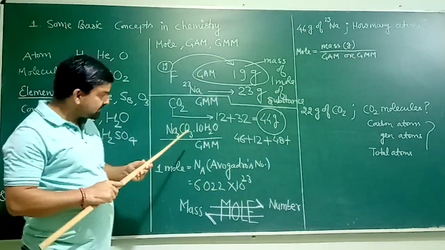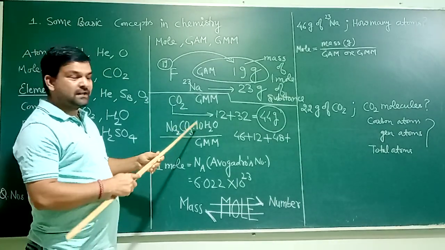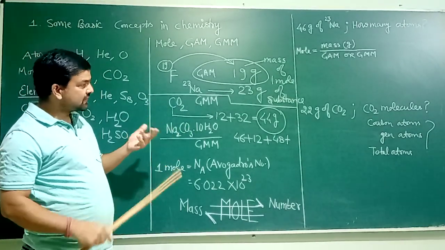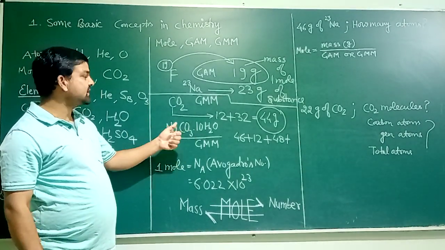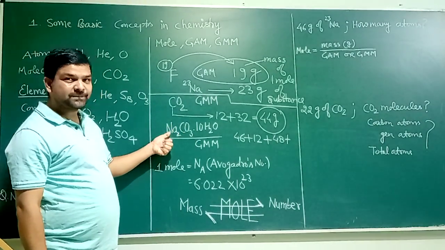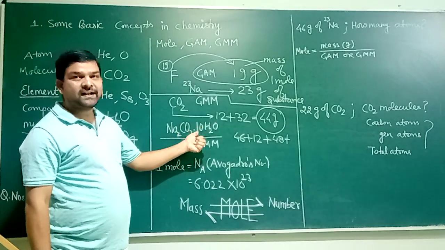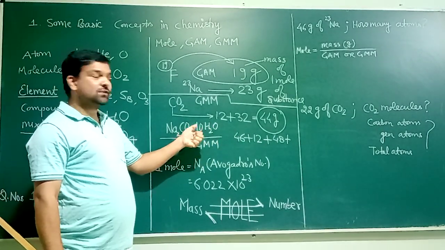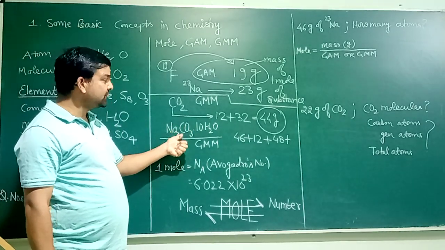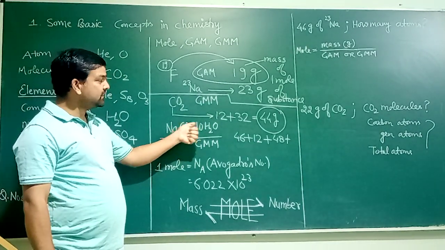Now here do not apply mathematics. This dot does not represent multiplication. When you need to calculate gram molecular mass, this dot says that one molecule of washing soda has 2 atoms of sodium, 1 atom of carbon, 3 atoms of oxygen and 10 molecules of water. So when you need to find its gram molecular mass, you need to add all of them, not multiply between this and this.